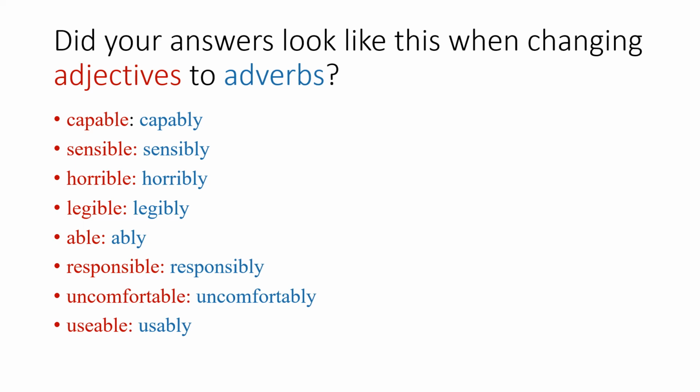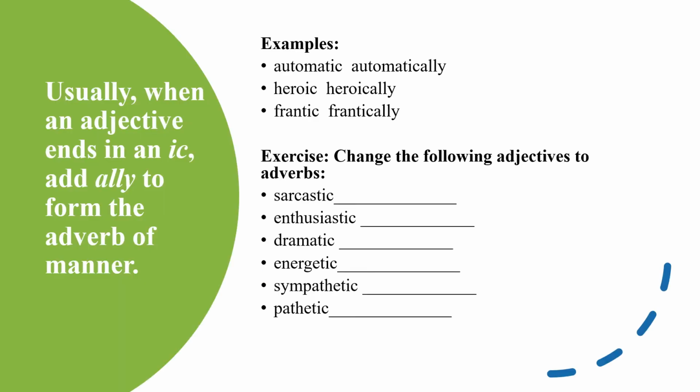So good job. Okay, so usually when an adjective ends in ic, add ally to form the adverb of manner, or let's just call it the adverb for simplicity. So in these examples, automatic becomes automatically, heroic becomes heroically, frantic becomes frantically. So let's pause the screen, and in this exercise, change the following adjectives to adverbs.